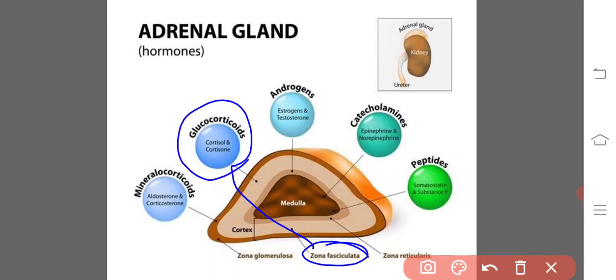Cortisol acts on the target organs, resulting in increased fat and protein breakdown and increased gluconeogenesis. Cortisol has a negative feedback effect because it inhibits the CRH release from the hypothalamus and ACTH secretion from the anterior pituitary when there is no necessity of the cortisol.